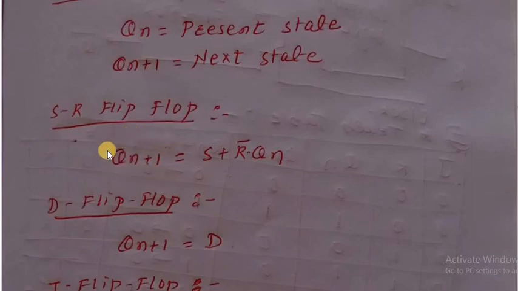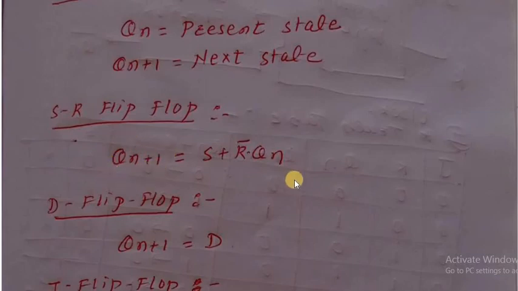When we define the next state of the flip-flop by using S, R and Qn, that is said to be the characteristic equation. For SR flip-flop, keep in mind, the next state Qn plus 1 is defined as equal to S plus R bar Qn. Based on S, R and Qn, we can find the value of Qn plus 1, the next state.